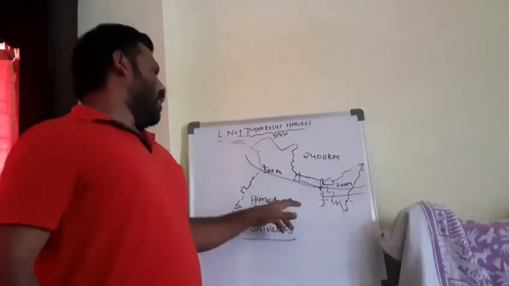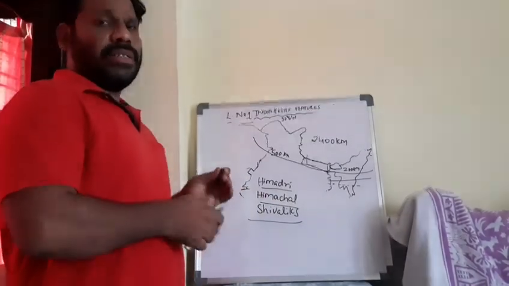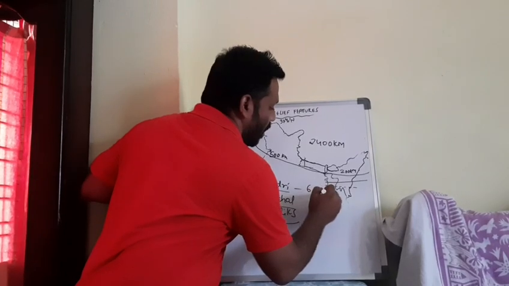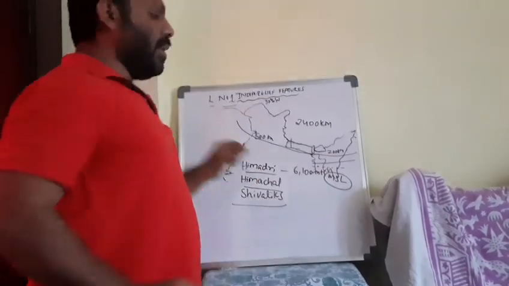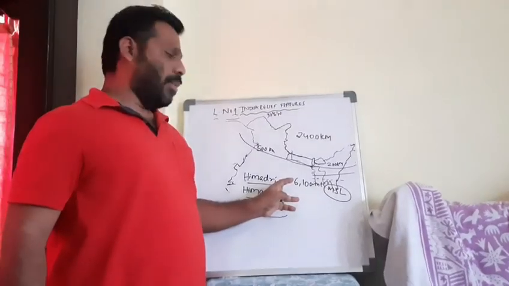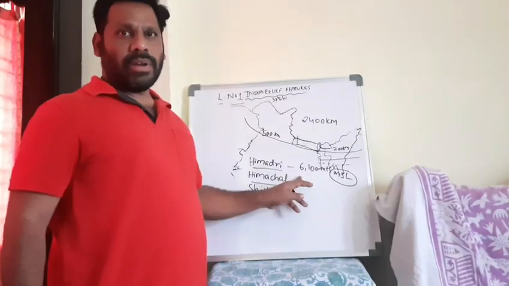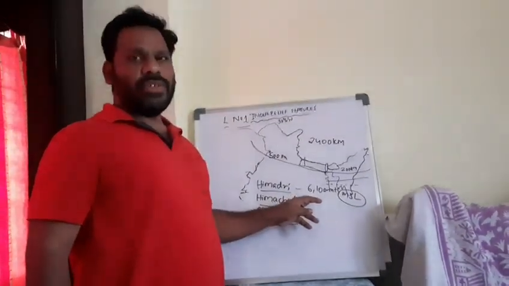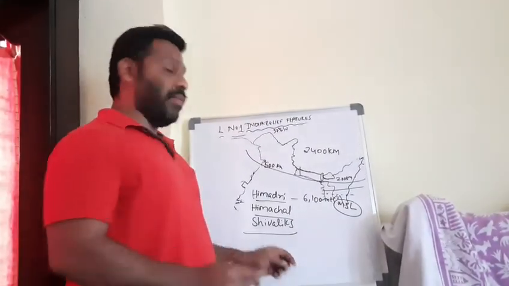Himadri. The Himadri is also called the Greater Himalayas. The average elevation, which means height or altitude, is above 6,100 meters above MSL, mean sea level. What does it consist of? It is completely covered with ice and snow. You can find glaciers, as well as seasonal cycles of accumulation of ice, and these are the source for the perennial rivers.